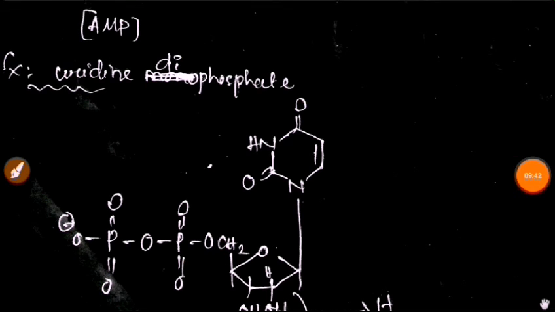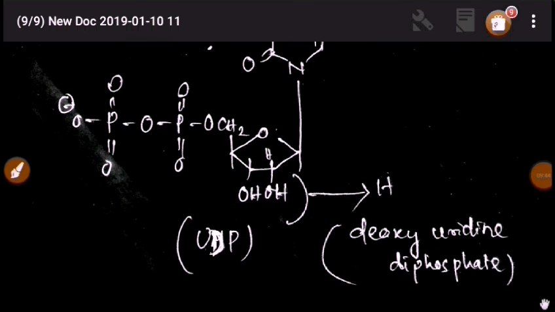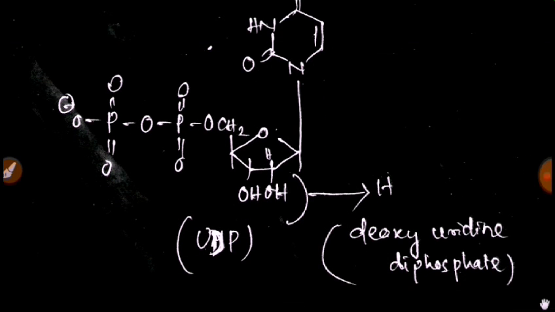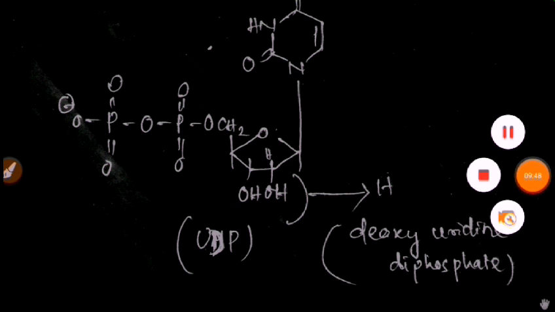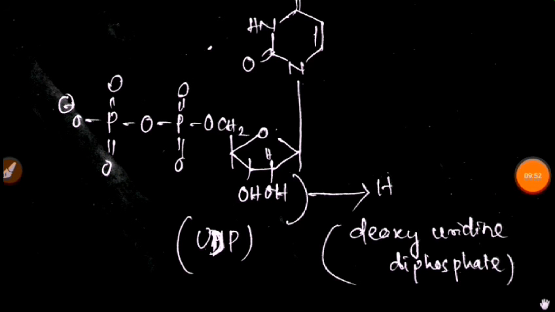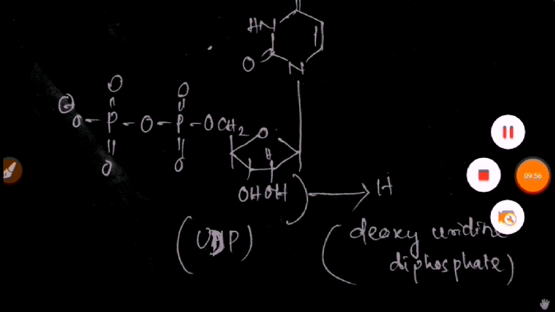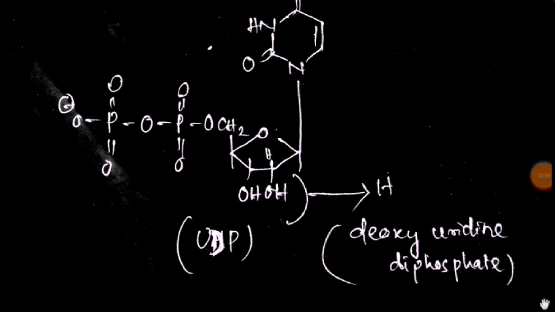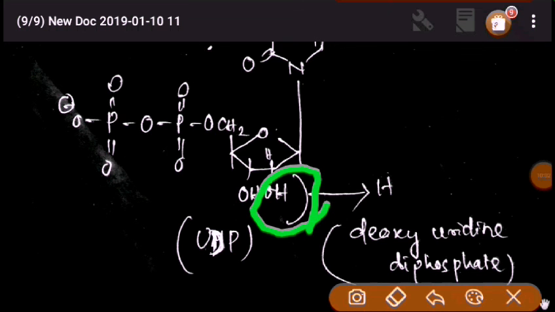Now we can call it uridine diphosphate or UDP. Okay, deoxyuridine diphosphate: if it is deoxyuridine diphosphate, then the OH group becomes H.